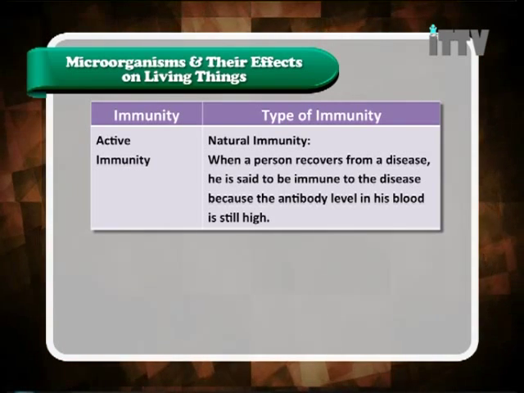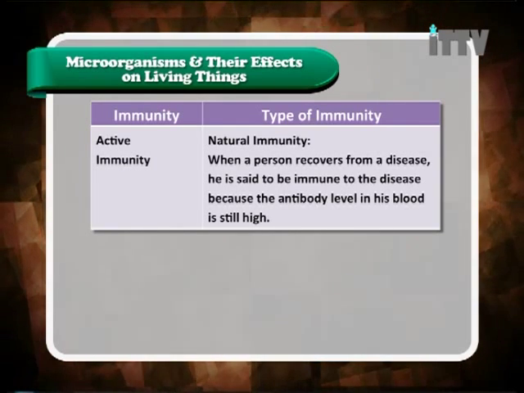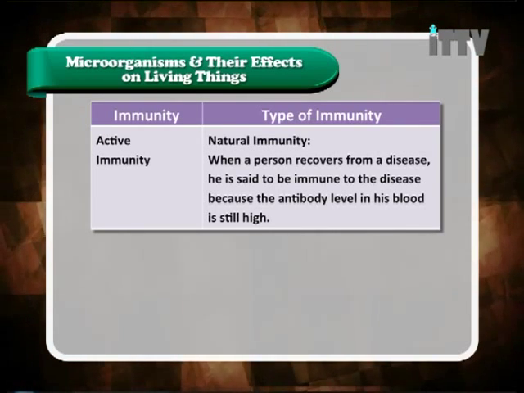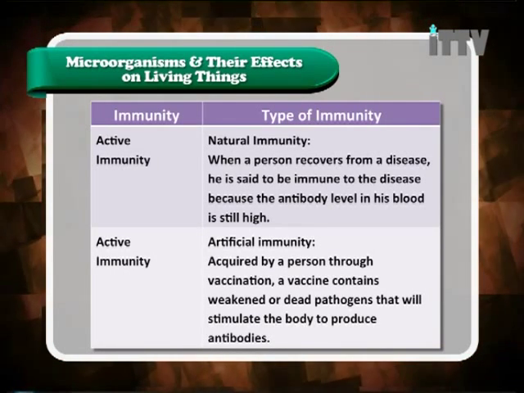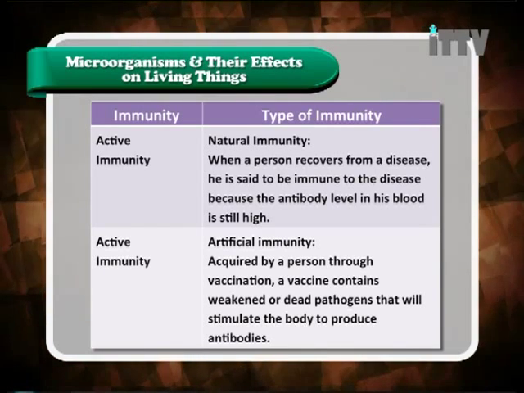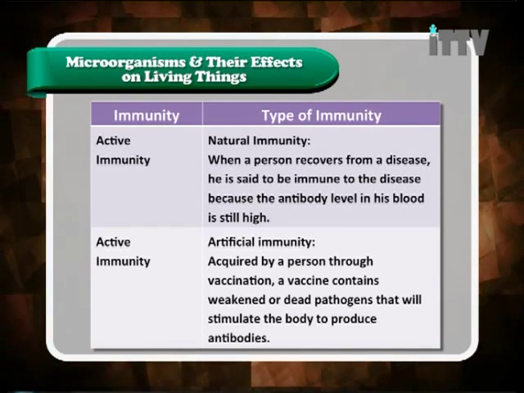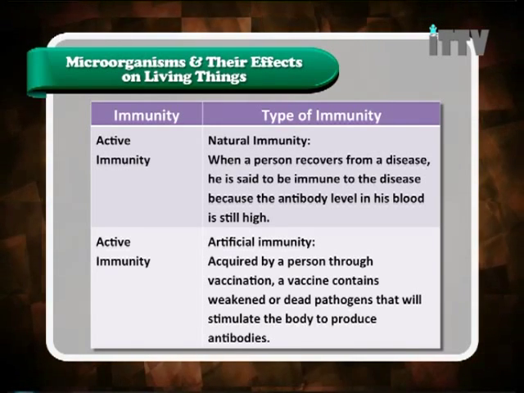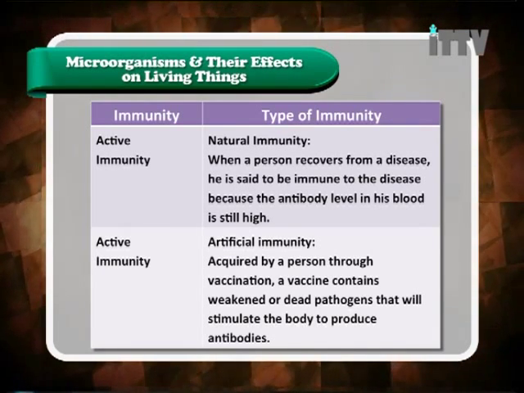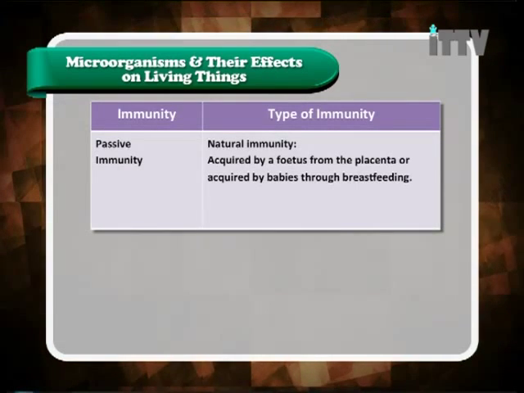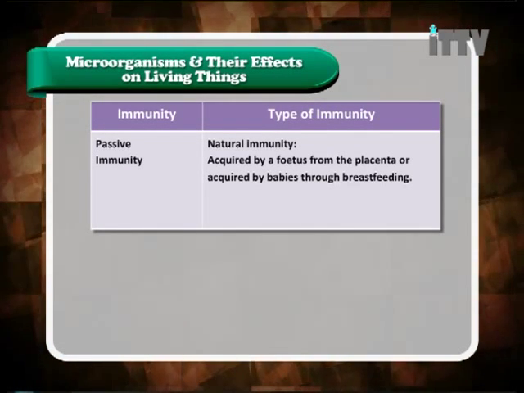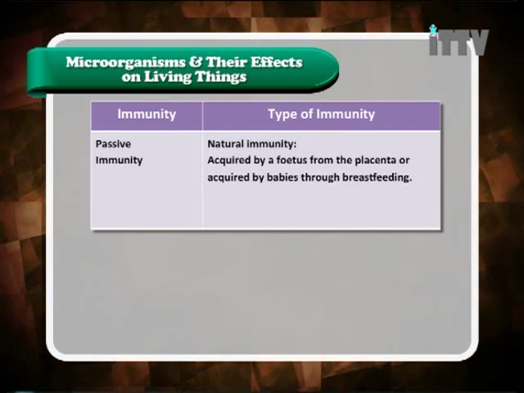He is said to be immune to the disease because the antibody level in his blood is still high. Artificial immunity is acquired by a person through vaccination; a vaccine contains weakened or dead pathogens that will stimulate the body to produce antibodies.